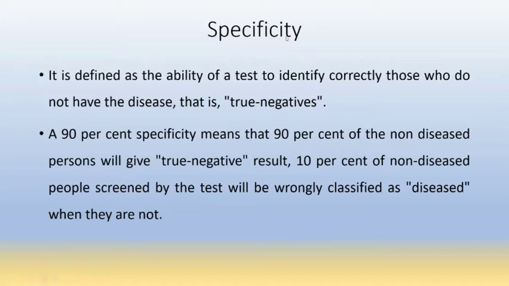So 90% specificity means 90% of non-diseased persons will give a true negative result, and 10% of non-diseased people screened by the test will be wrongly classified as diseased when they do not have the disease. So 10% error.